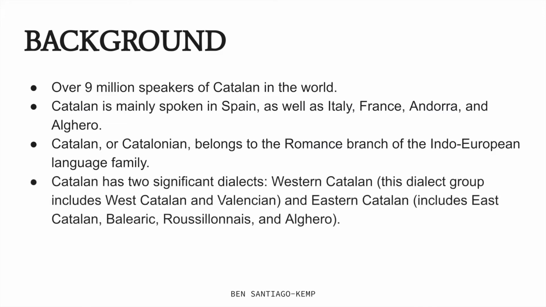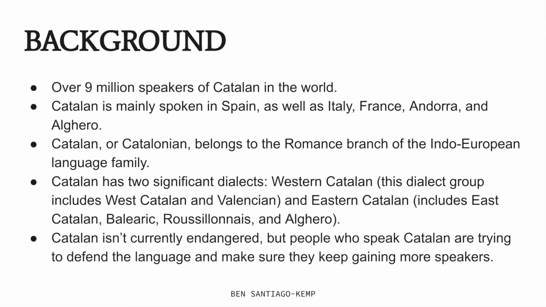Catalan has two significant dialects. The first is Western Catalan, this dialect group that includes Western Catalan and Valencian. The other major dialect of Catalan is Eastern Catalan. This dialect group includes East Catalan, Balearic, Rossellonès, and Alghero. Catalan isn't currently endangered, but people who speak Catalan are trying to defend the language and make sure they keep gaining more speakers.